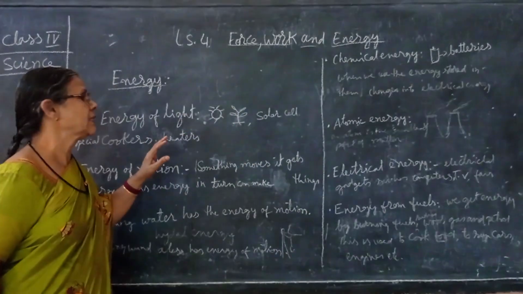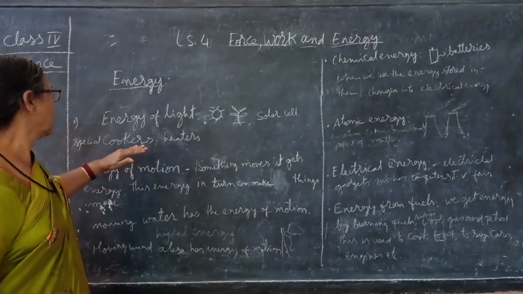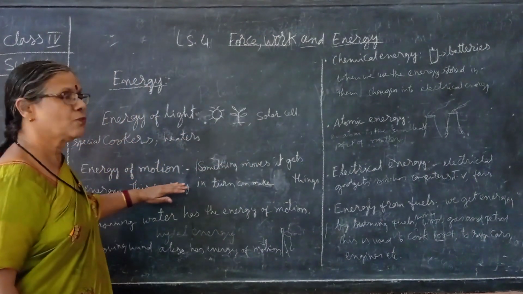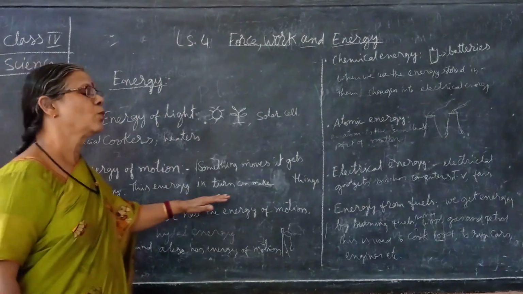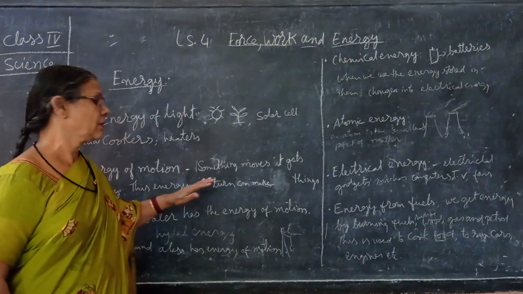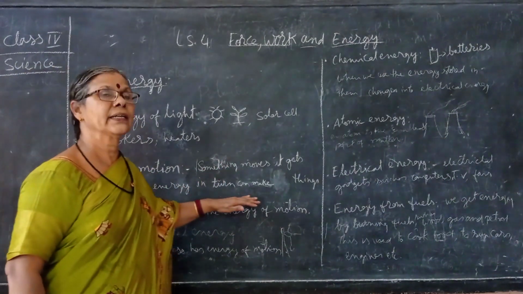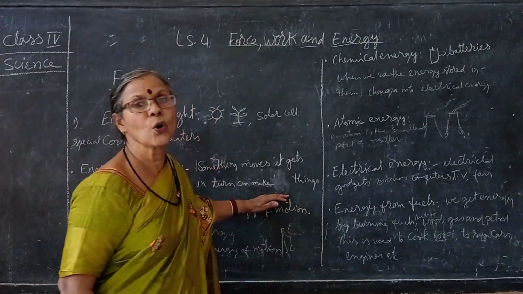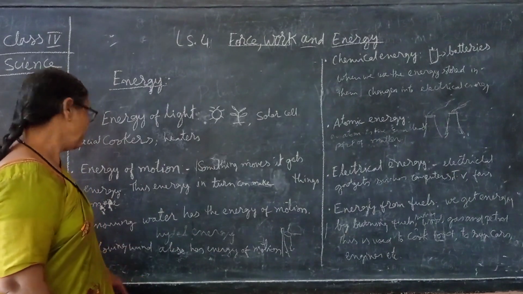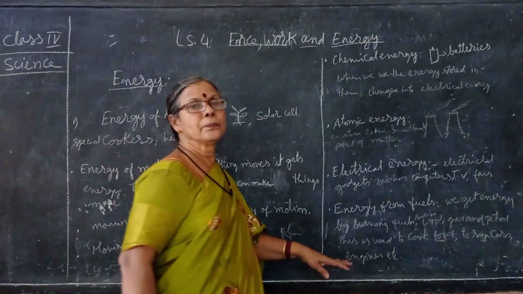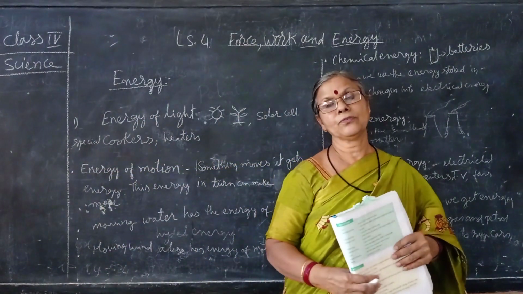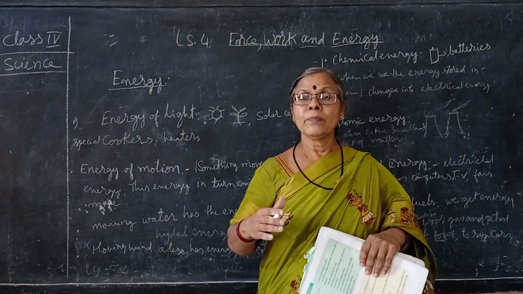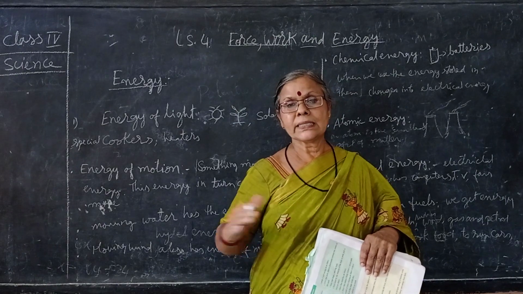How many forms of energy are there? One is energy of light, that is solar energy. Energy of motion: something moves, it gets energy, and this energy in turn makes things move. And the moving water, we produce electricity from the motion.